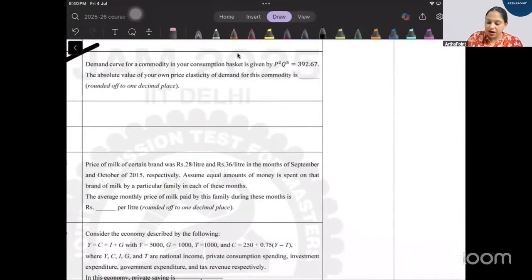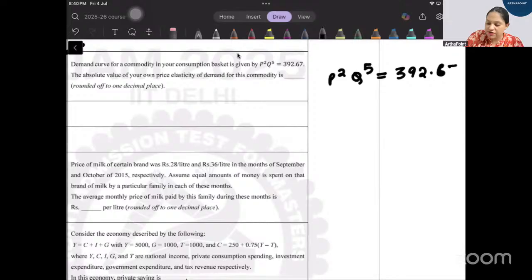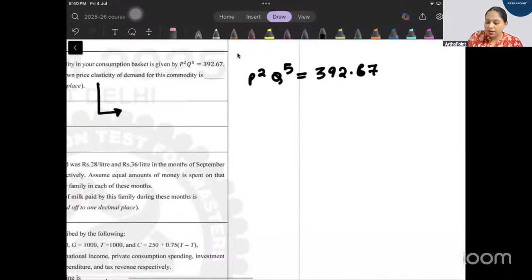You are given the demand curve of a commodity: P square Q to the power 5 is 392.67. And you have to find out the own price elasticity. What do you have to find? How quantity changes as price changes, into initial price by initial quantity.